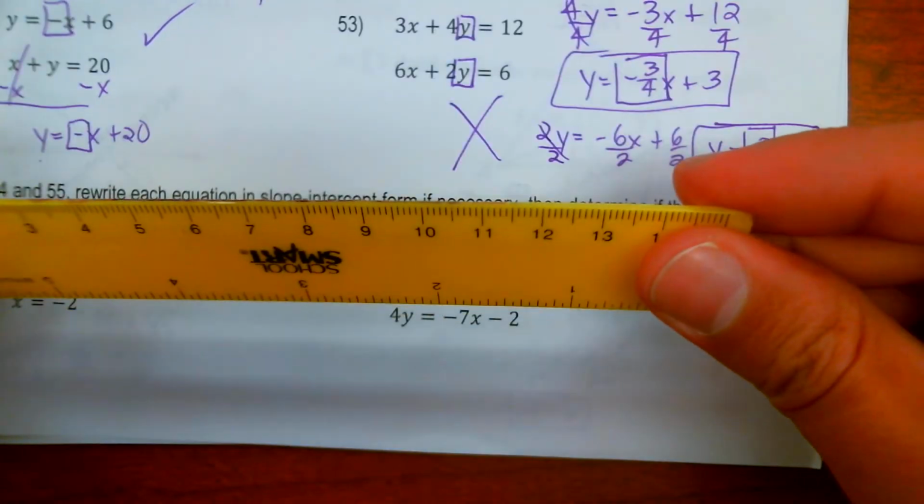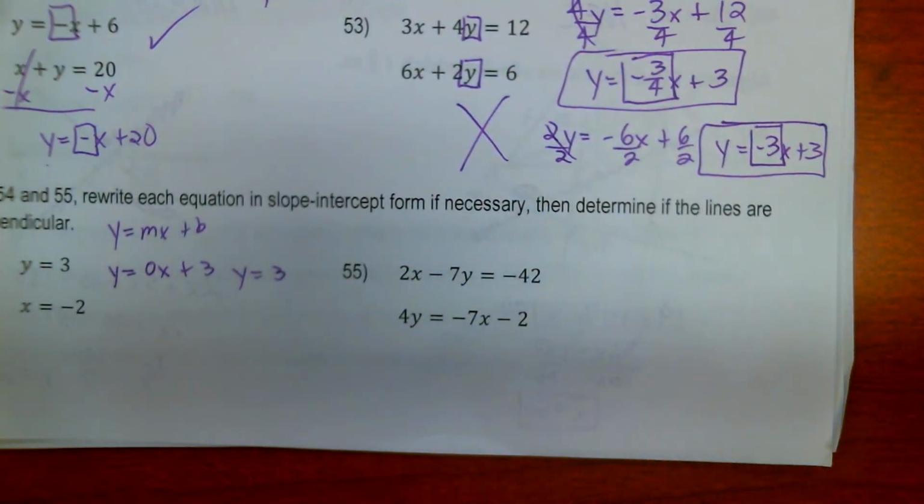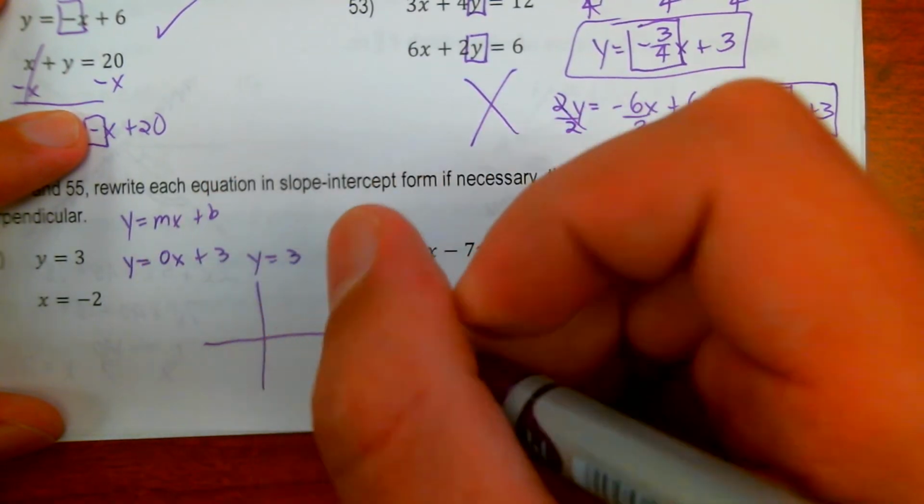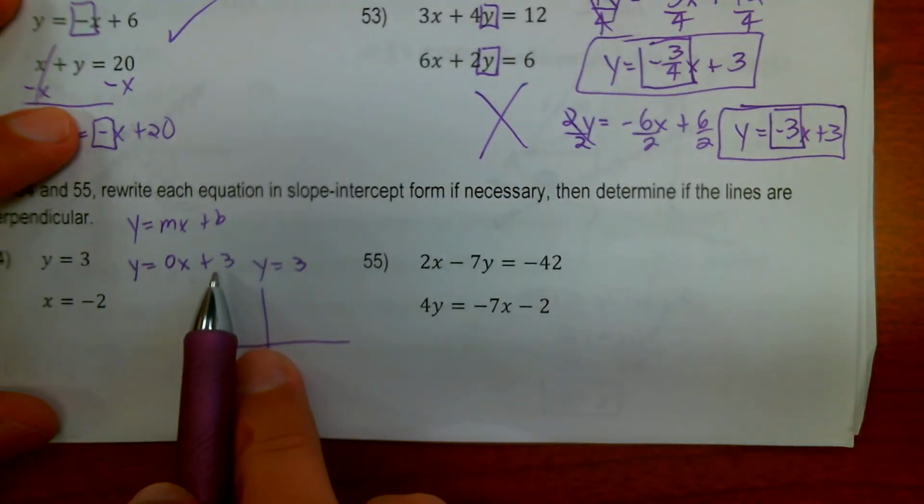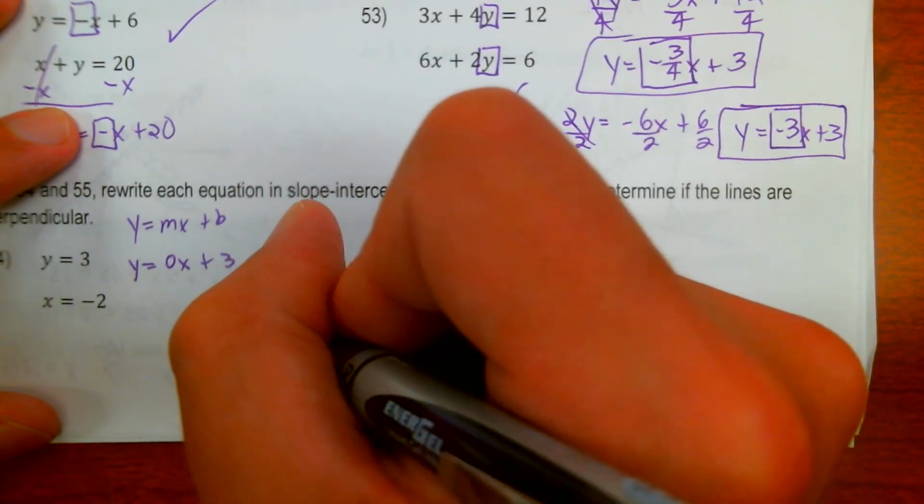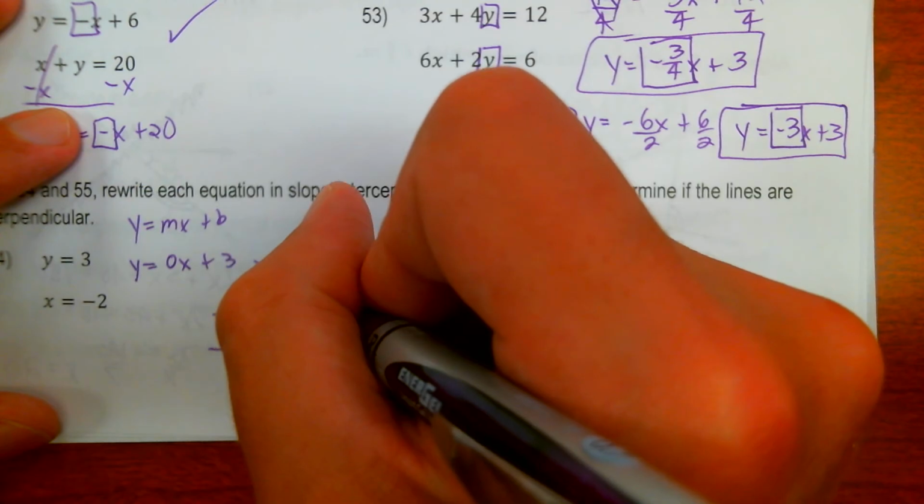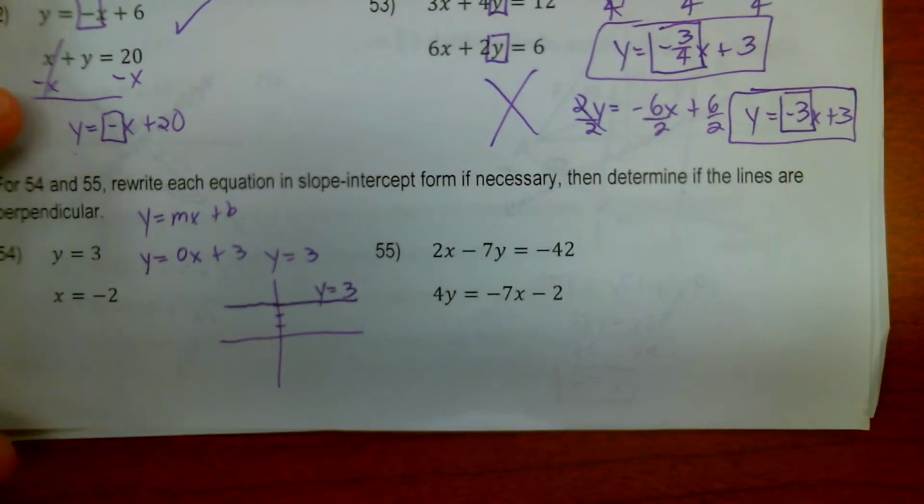I have no slope. Okay, so if I were to plot this on the coordinate grid, this would be a flat line with a y-intercept of 3, right? So 1, 2, 3. So this would be the equation of the line y equals 3, a perfectly horizontal line.